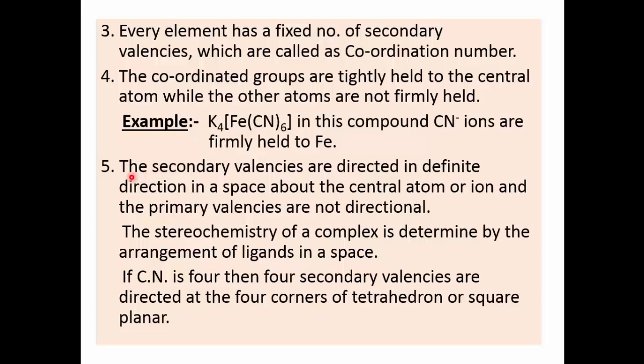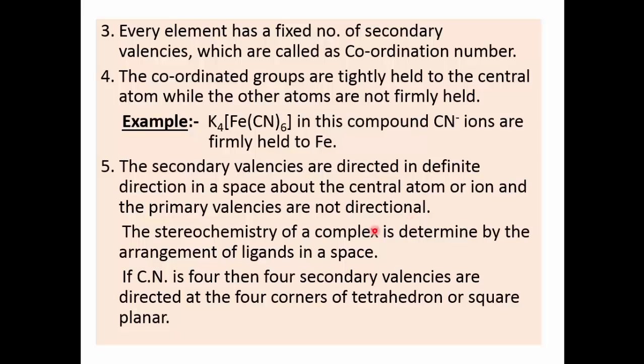Then see the last postulate, postulate number 5. The secondary valencies are directed in definite directions in space about the central atom or ion, and primary valencies are not directional.